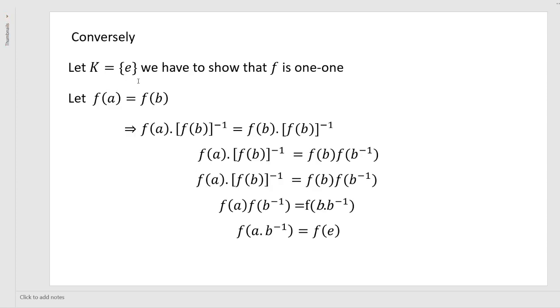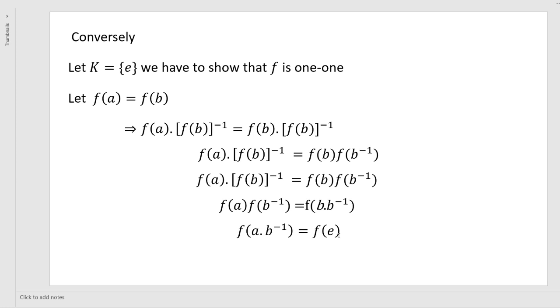Conversely, let K be equal to {e}. We have to show that f is one-one. Let f of a be equal to f of b. Multiply f of b inverse on both sides. f of a into f of b whole inverse is equal to f of b into f of b whole inverse. f is a homomorphism, therefore f of b into b inverse we can write. Then f of a into b inverse is equal to f of e, right?